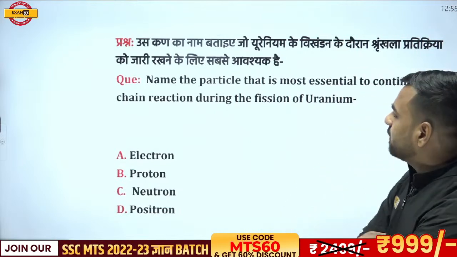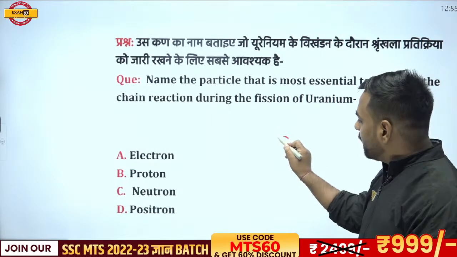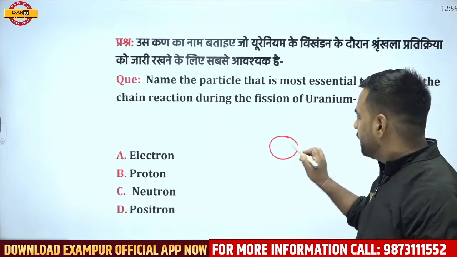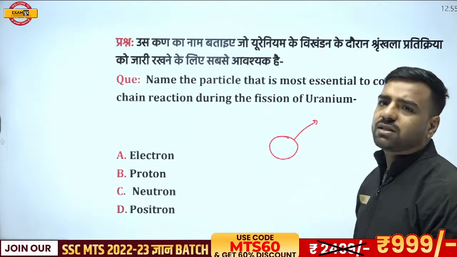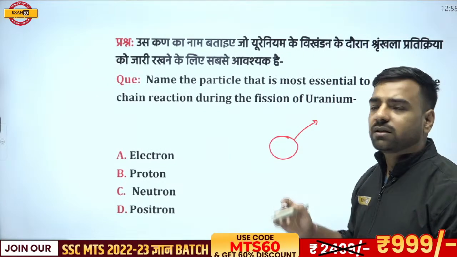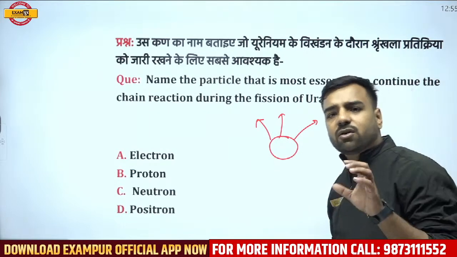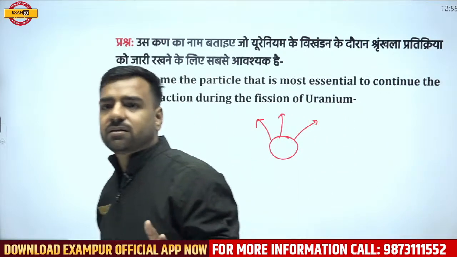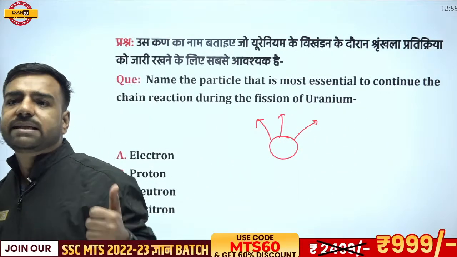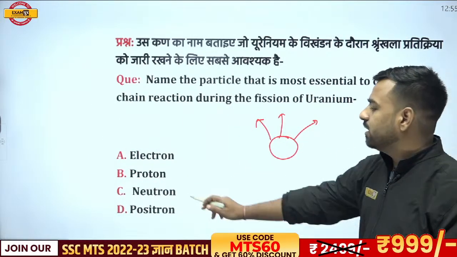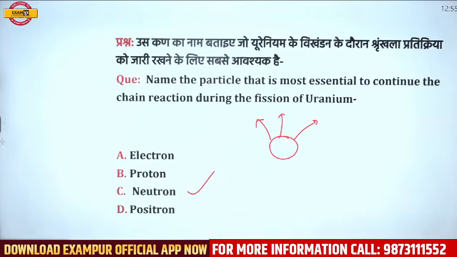If I'll go with this part, again I'll say the same thing. When we are talking about uranium, plutonium, whatever comes into your mind, we know that their nucleus is not stable, right? We were discussing neutron over there. And because of that, alpha, beta, gamma radiations were there. And because of this, disintegration takes place. So Akleshwar is going with C, Saurav is with C, Threnesh is with C. Absolutely correct. Here, neutron is going to be the correct answer.